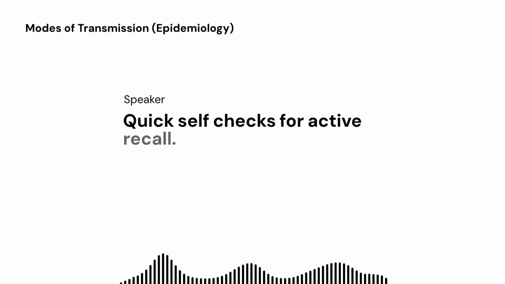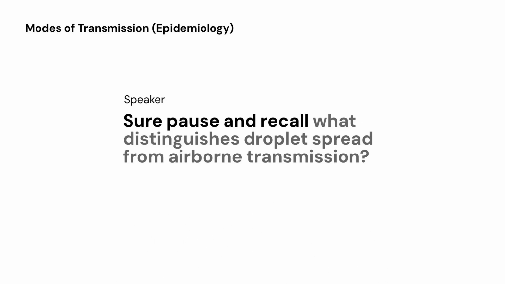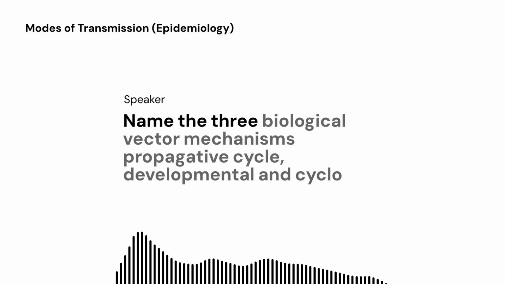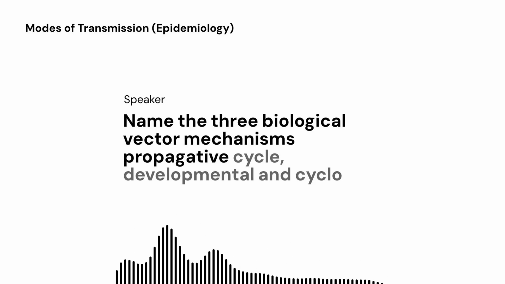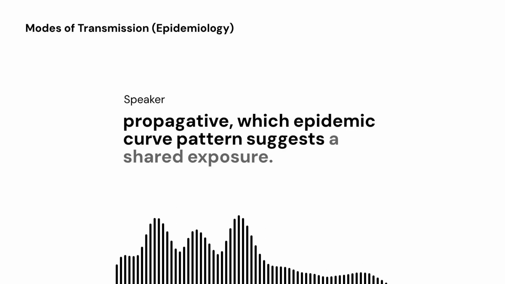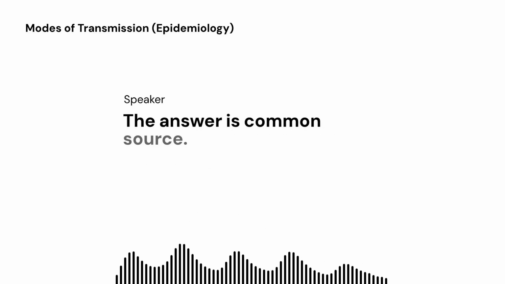Quick self-checks for active recall? Sure, pause and recall. What distinguishes droplet spread from airborne transmission? Name the three biological vector mechanisms: propagative, cyclodevelopmental, and cyclopropagative. Which epidemic curve pattern suggests a shared exposure? The answer is common source.